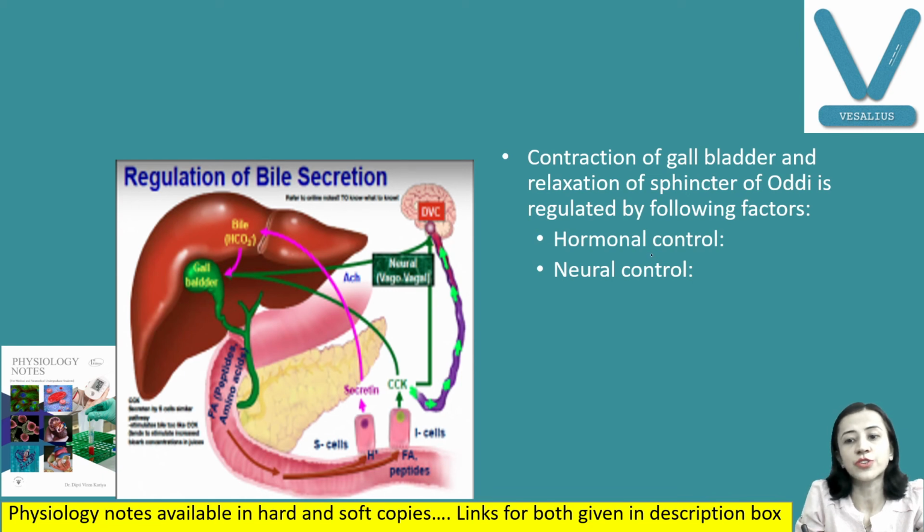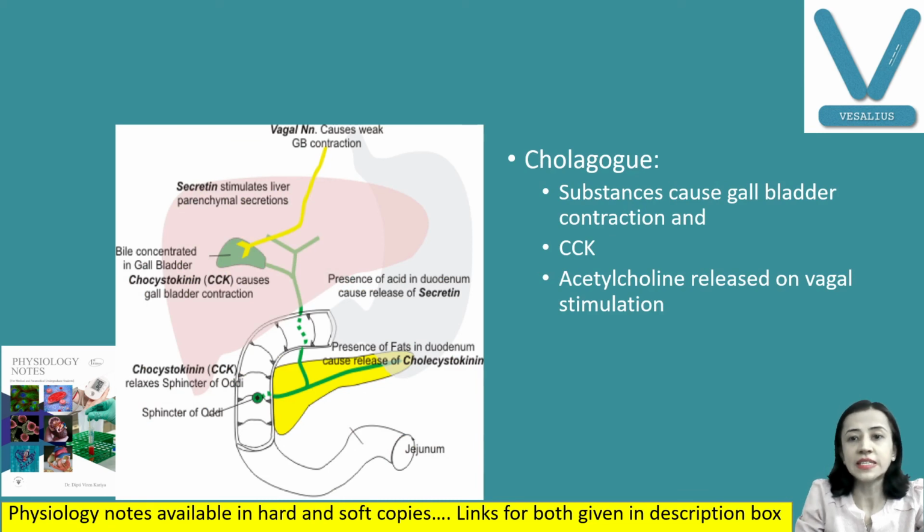Among hormonal factors, as we have discussed, cholecystokinin causes contraction of the gallbladder and relaxation of the sphincter of Oddi. The neural factor is the vagus nerve: contraction of the gallbladder and relaxation of the sphincter of Oddi is also caused by vagus stimulation. The increased flow of bile is known as cholagogue action, and that is carried out again by cholecystokinin and acetylcholine released at vagal stimulation. So mainly two factors, nervous and hormonal, regulate the secretion of bile. So this is all about today's topic.